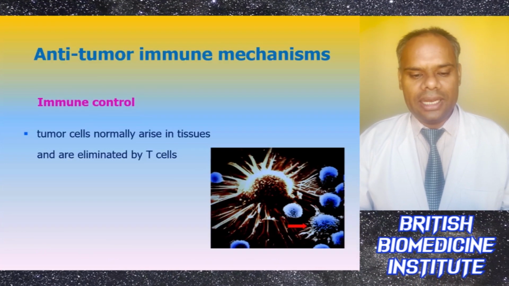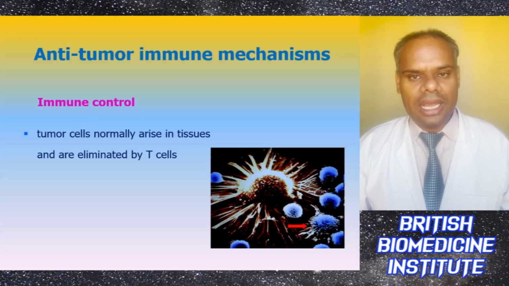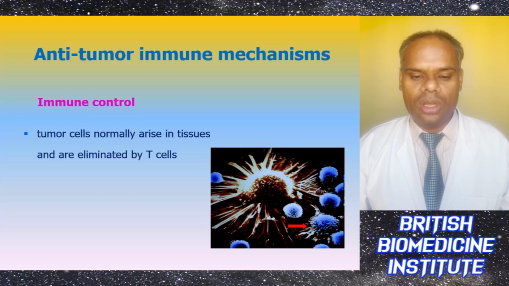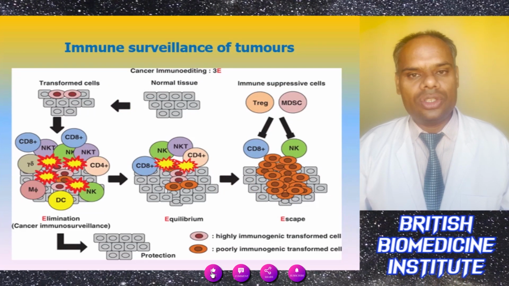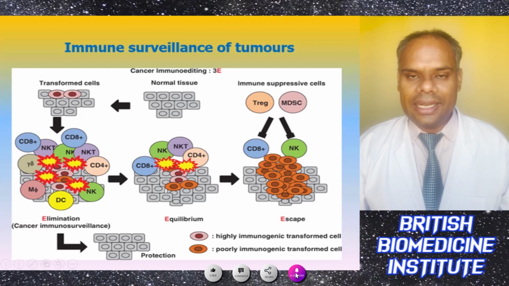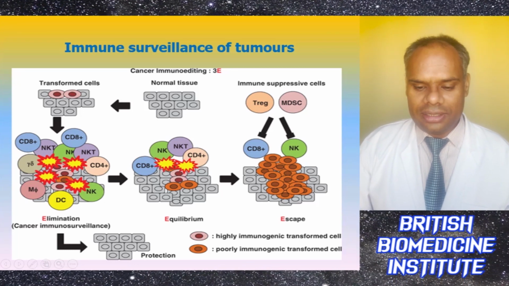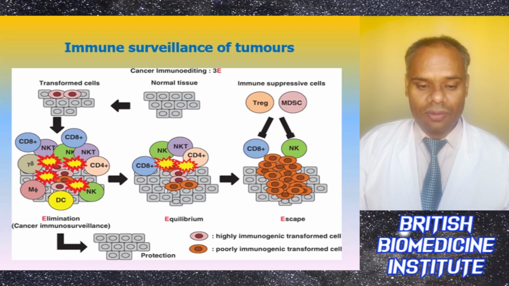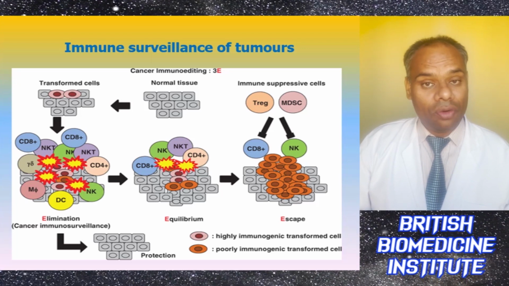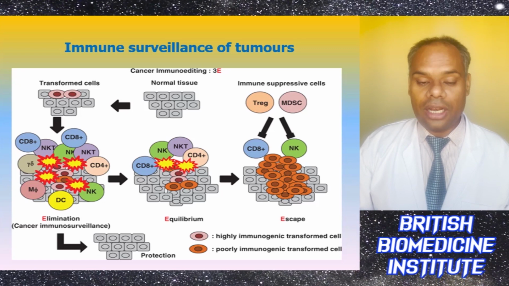So, anti-tumor immune mechanisms. Immune control can be done with the help of T cells, as tumor cells which normally arise in the tissues can be eliminated by them. This is a diagram of immune surveillance of tumors. Basically, immunosuppressive cells like Treg or MDSC are converted into CD8 plus and NK, natural killer cells, where they can escape. From the normal cells there can be formation of transformed cells, and from there will be elimination, as cancer immunosurveillance activity is carried out.